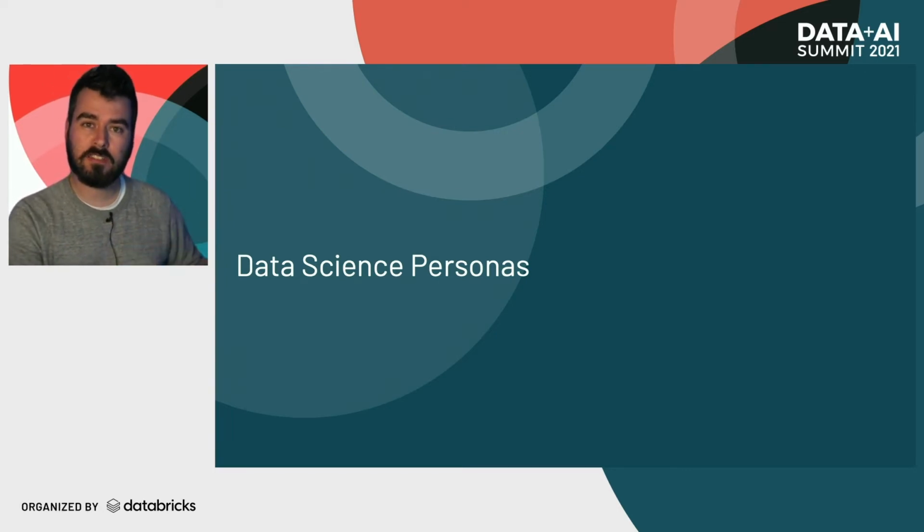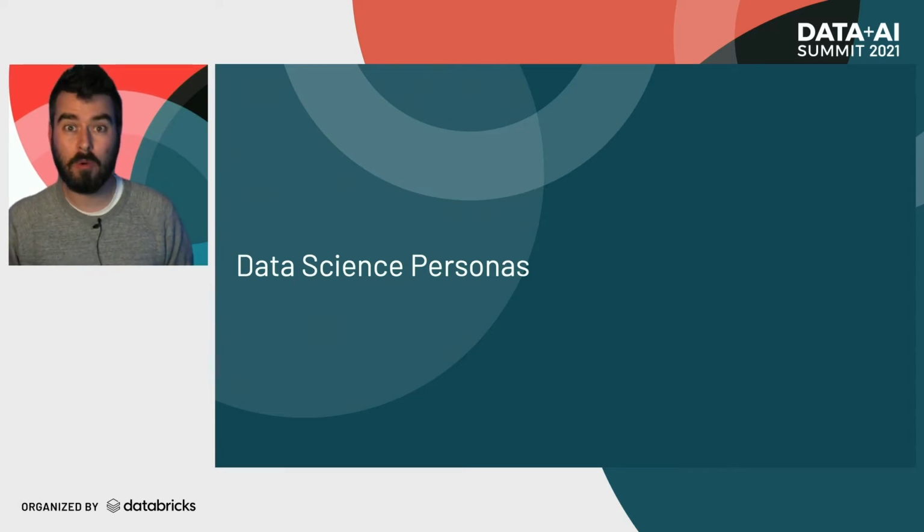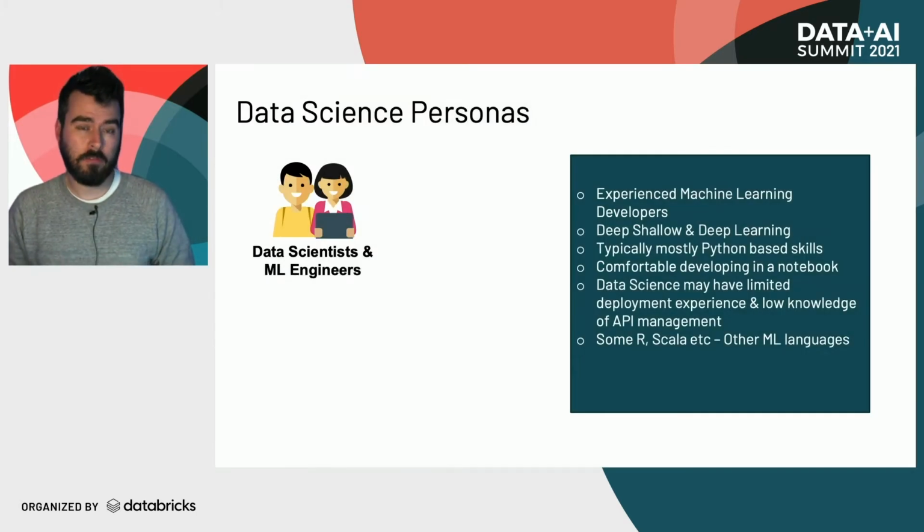Focusing just on that group of personas is where most people are at the moment and where most people suffer. And when I say suffer, that's because we're not enabling some of those data science personas which might be a little bit hidden inside your organization. Those are the ones that we want to focus on today. So let's go through a couple of them.